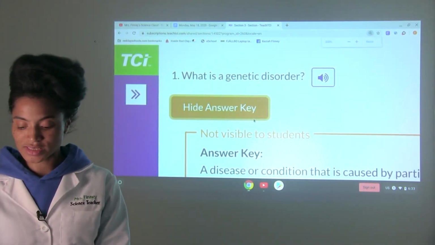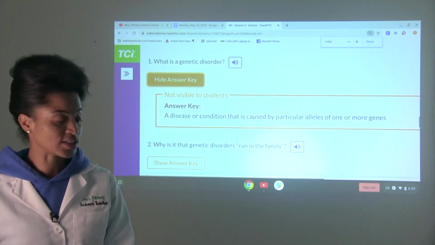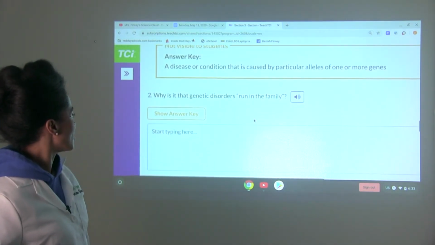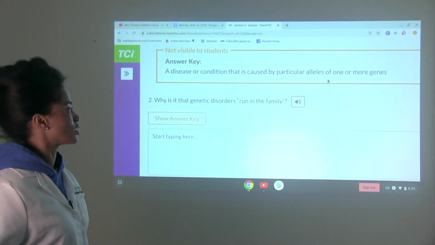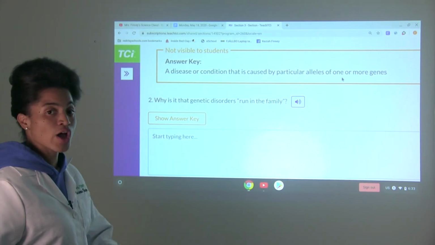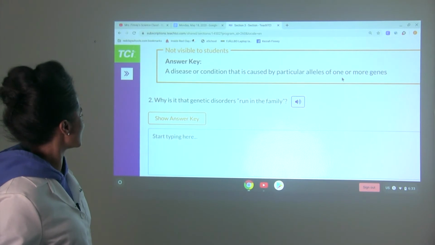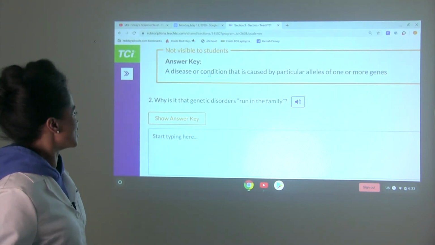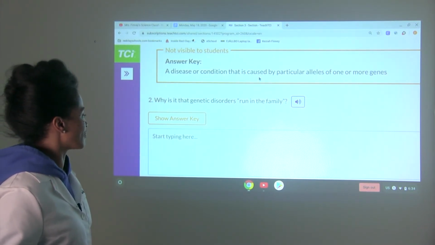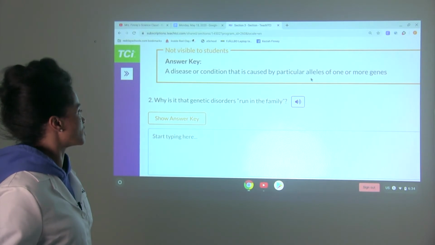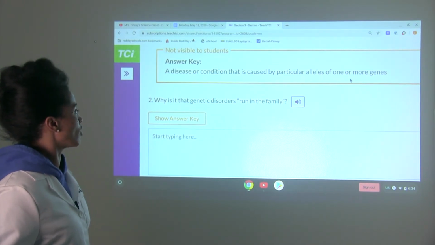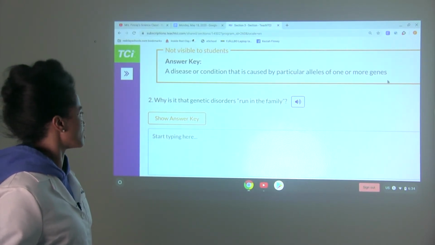All right, so this is a disease or condition that is caused by particular alleles of one or more genes. Jot this down, please. A disease or condition that is caused by particular alleles of one or more genes.